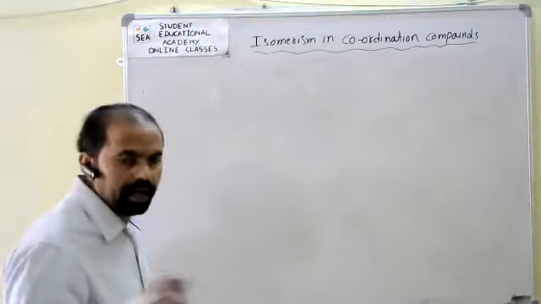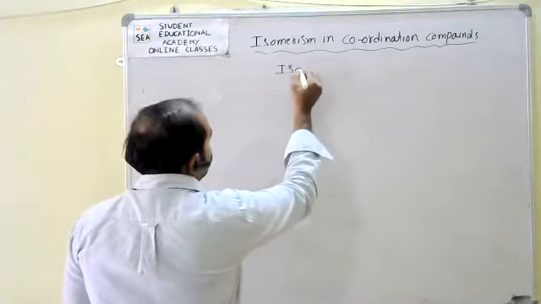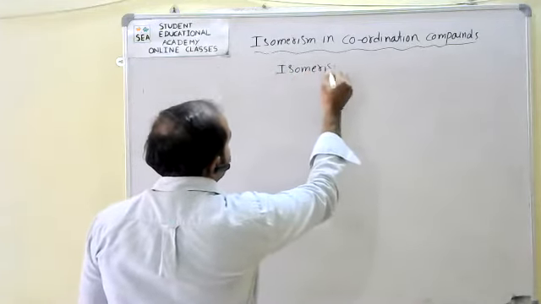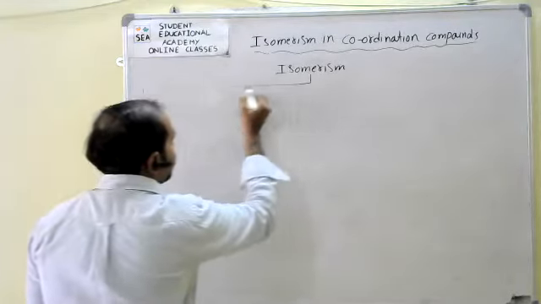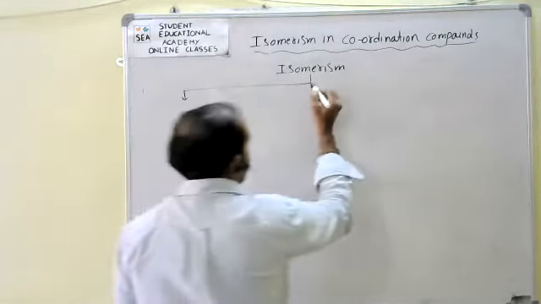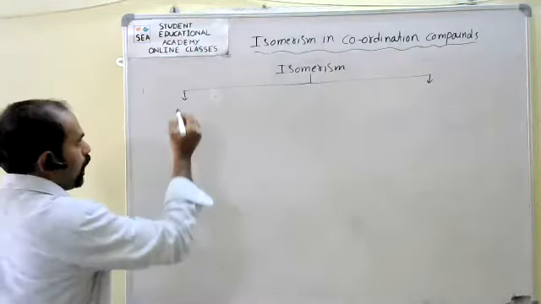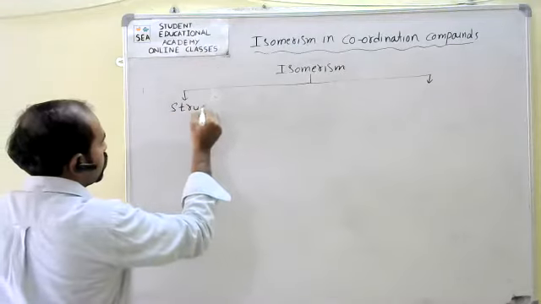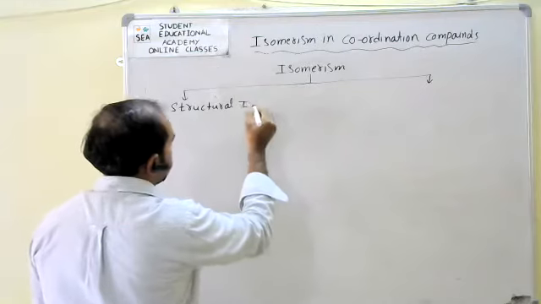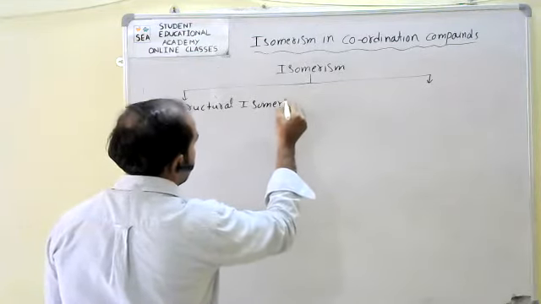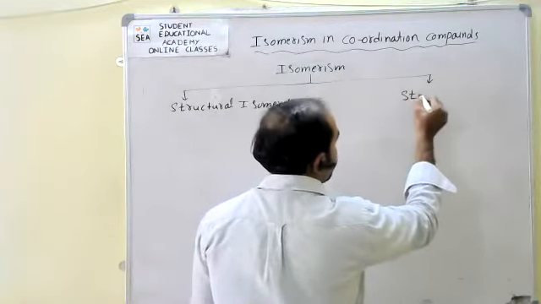Okay, here I have given. So, coordination compounds, isomerism is classified into two types. The first one is structural isomerism and the second is stereoisomerism.